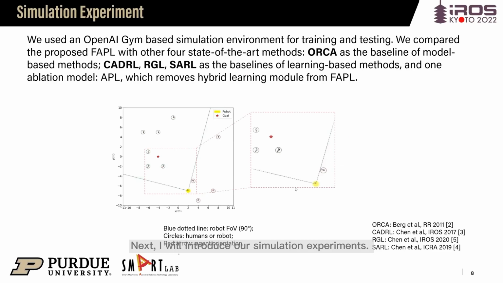Next, I will introduce our simulation experiments. We used an OpenAI Gym-based simulation environment for training and testing. In experiments, we compared our proposed FAPL with other four SOTA methods. We also built up one ablation model called APL, which removes hybrid experience learning from FAPL.